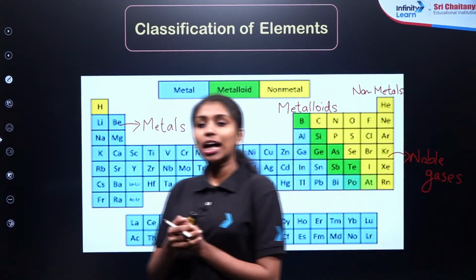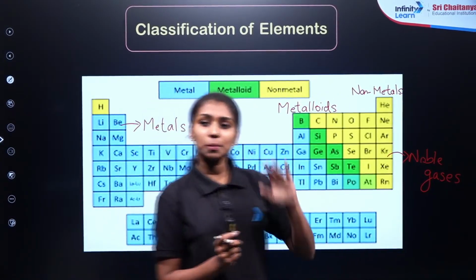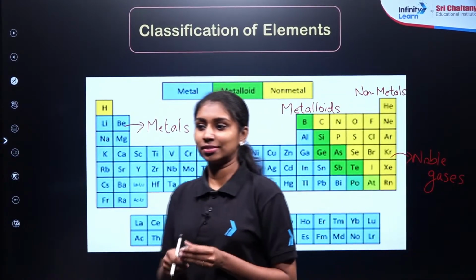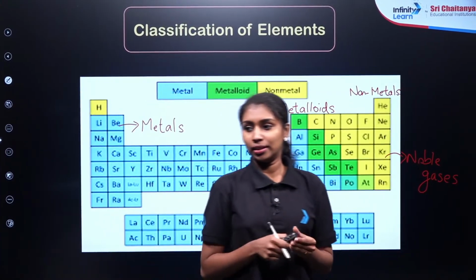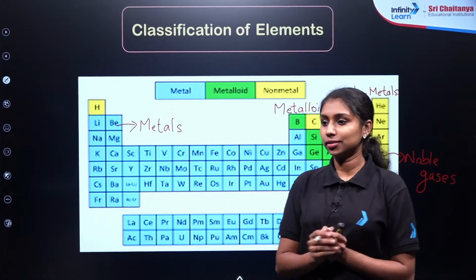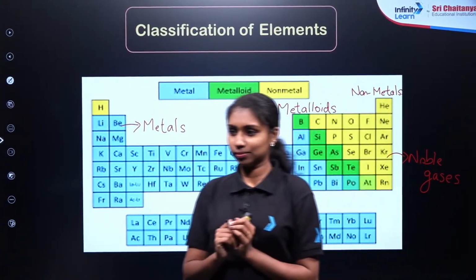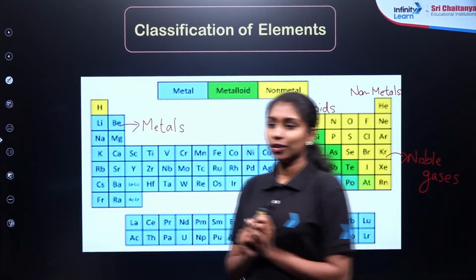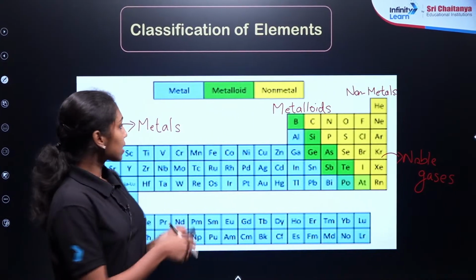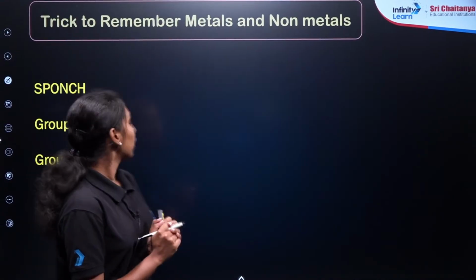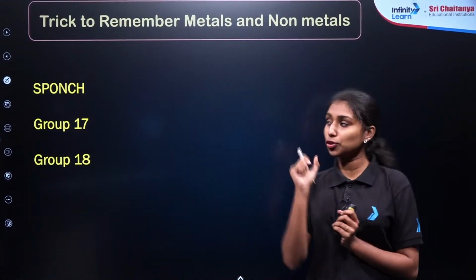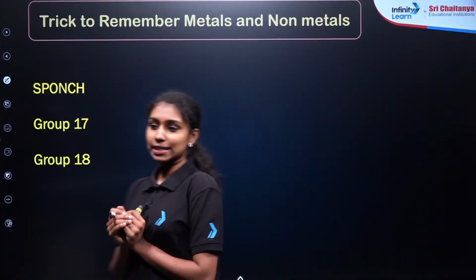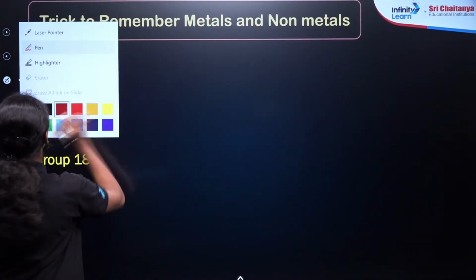Now, how can we memorize all these elements? Is it possible? Hydrogen is both, right? Now let us learn a simple trick to memorize the non-metals first. This is a simple mnemonic or trick to find all the non-metals present in the periodic table. Ready?